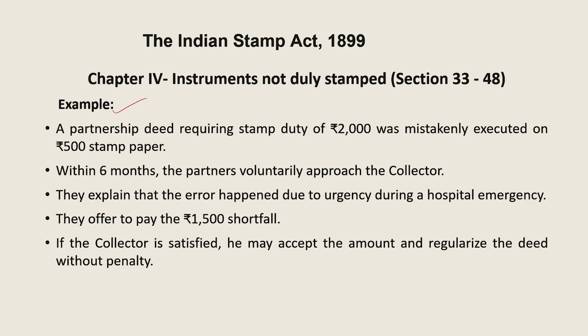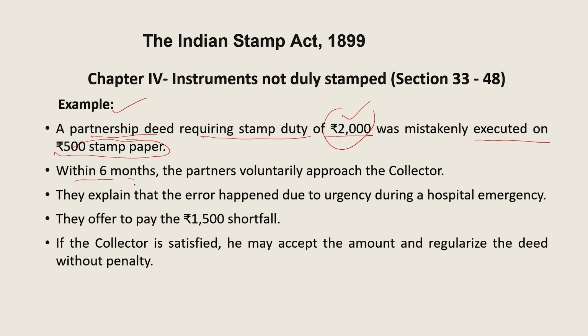Now see an example: a partnership deed requiring stamp duty of 2000 rupees was mistakenly executed on 500 stamp paper. Requirement is 2000, mistakenly executed on 500 stamp paper.